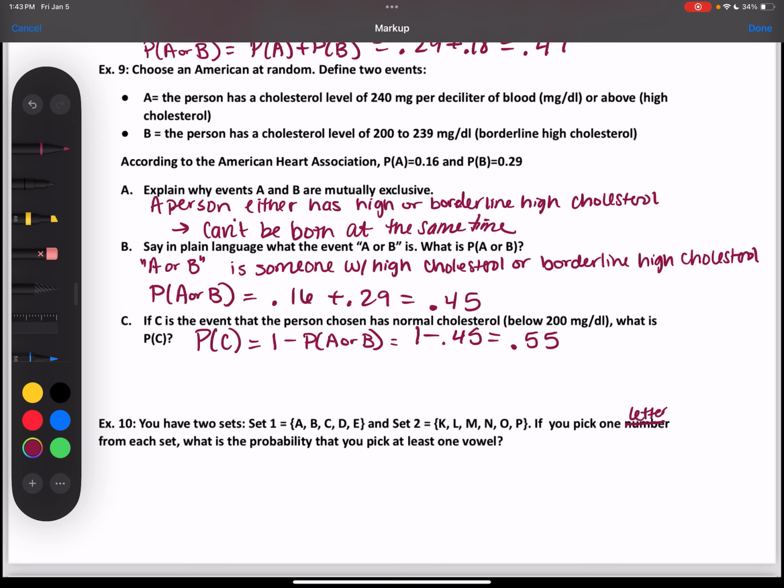I want the probability of at least one. What does that mean? Complement. Okay. Think complement, but what does that mean? At least one means it can be 1 or 2, one or more. In this case, 1 or 2, because we just need 2. So think complement. So I should think what? No vowels. 1 minus the probability of no vowels.